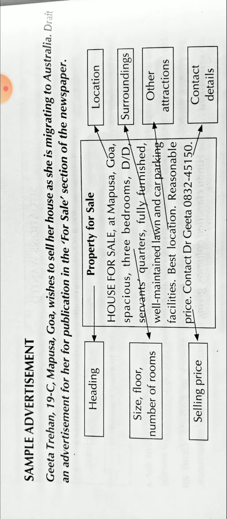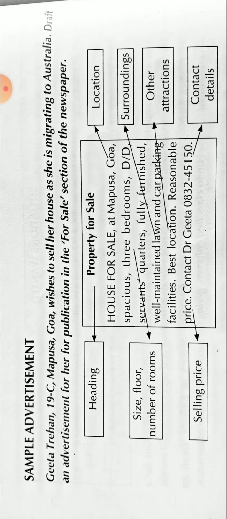Servants' quarters, fully furnished, well-maintained lawn and car parking. So other attractions or whatever the facilities are there, even that is also given. Best location. Reasonable price. Regarding the price, they didn't mention any price, but they are saying reasonable price.